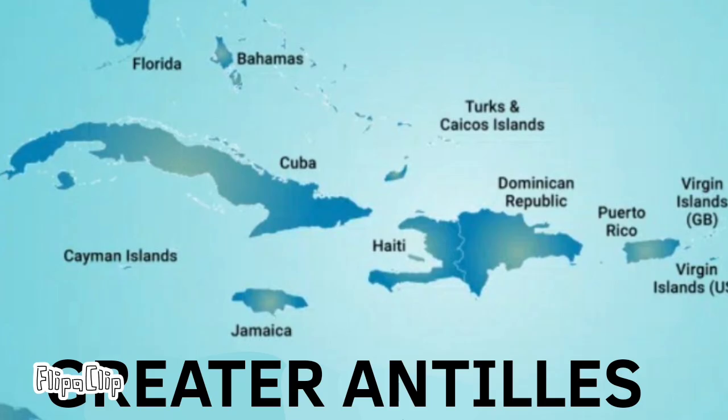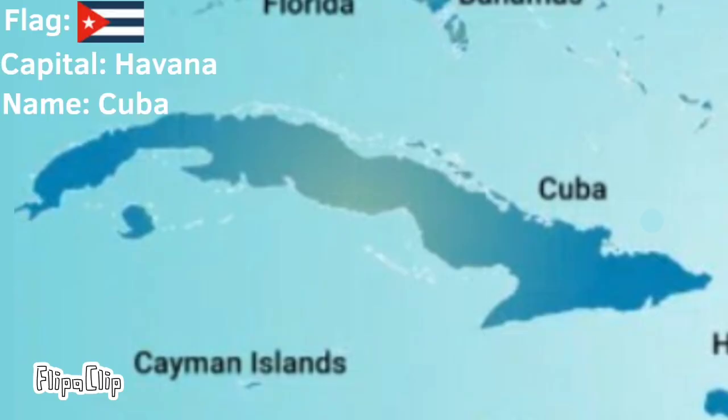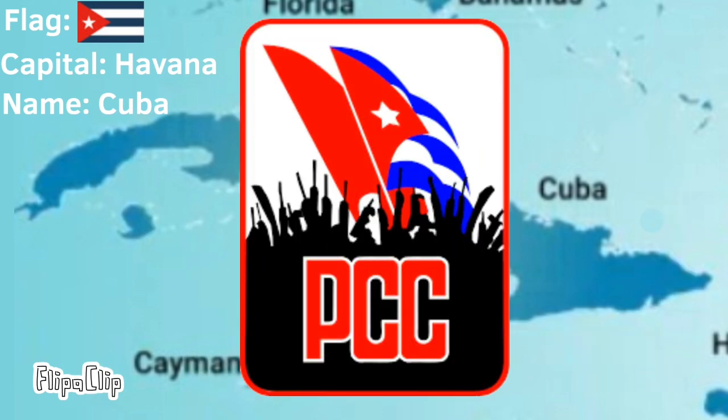Let's start with the Greater Antilles. We're going to start with Cuba. If there's one thing that differentiates Cuba from the rest of the Caribbean countries, it's definitely the communism. After the Cuban Revolution, the Communist Party took over.